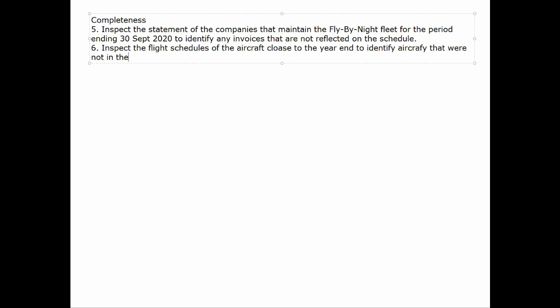So if an airplane has gone in for maintenance, it's easy to identify because the airplane will not be flying, right? So let's have a look at the flight schedules of the different aircraft and identify when they haven't been flying. Okay, so when haven't the airplanes been flying? That will tell us when they were in maintenance. We can obviously go back to the maintenance logs of individual aircraft and identify in those individual logs when these airplanes went for maintenance last.